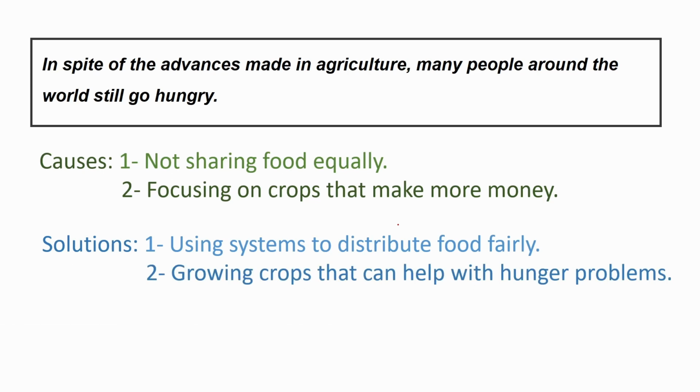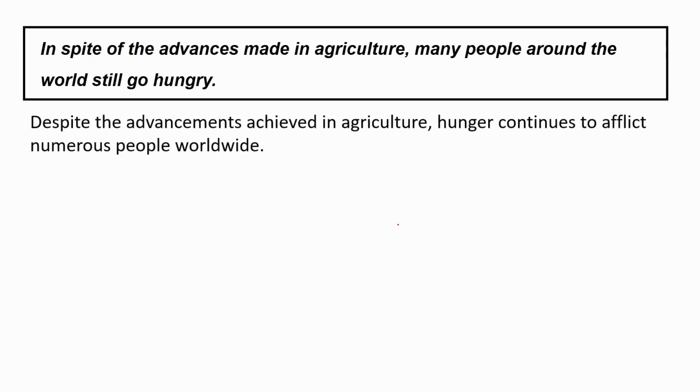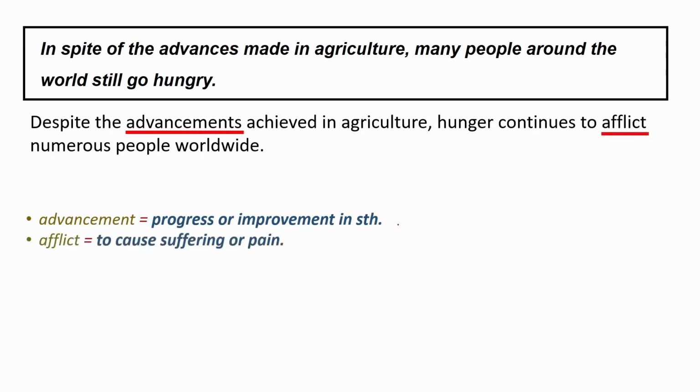Now it's time to write. The first thing to write, as usual, is the paraphrase. This is my paraphrase. Despite the advancements achieved in agriculture, hunger continues to afflict numerous people worldwide. Advancements, progress, or improvement in something. Afflict, to cause suffering or pain. Numerous, many, or a large number. Now, in order to complete my intro, I will add a sentence like this.